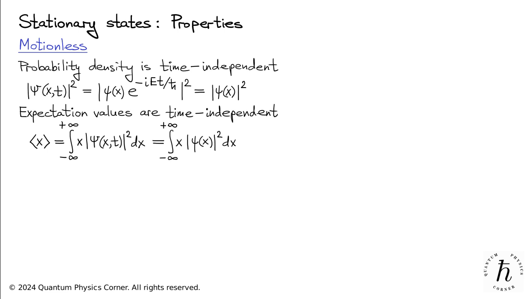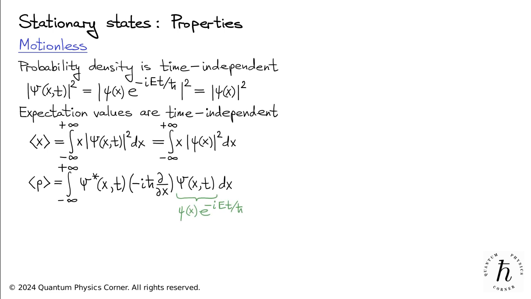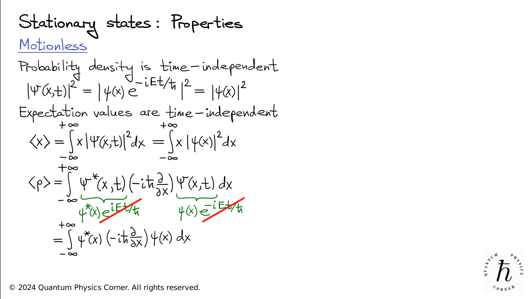As for the expectation value of the particle's momentum, it is determined by this integral. Let's now replace the stationary state wave function psi with lowercase psi times the complex exponential, and psi star with the complex conjugate of this expression. By exploiting the cancellation of the two complex exponentials, we arrive at this expression for the expectation value of p. It clearly remains constant over time. Following the same reasoning, you can easily see that the expectation values of other observables, such as kinetic, potential, and total energy, also remain constant when the system is in a stationary state.